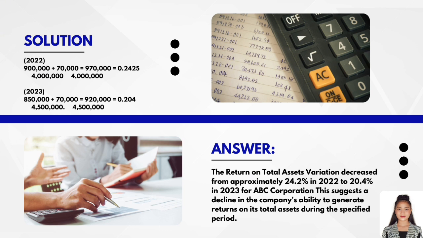So the answer for number 1: the return on total assets decreased from approximately 24.2% in 2022 to 20.4% in 2023 for ABC Corporation. This suggests a decline in the company's ability to generate returns on its total assets during the specified period.